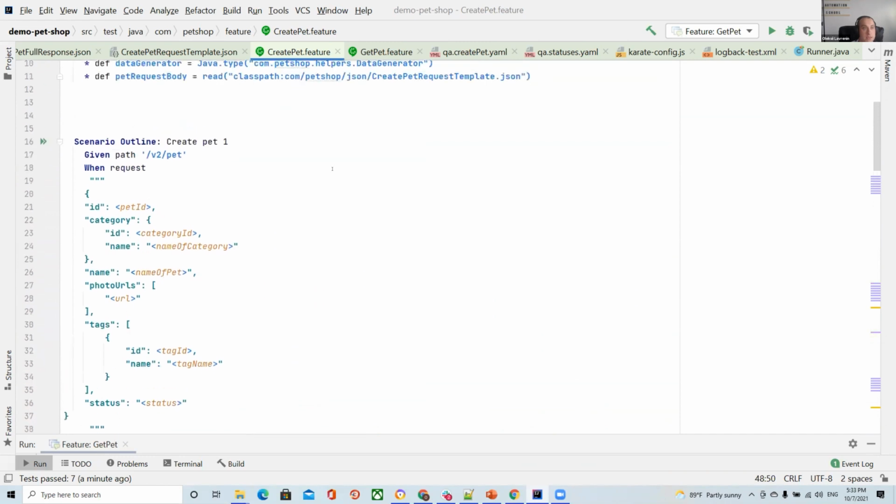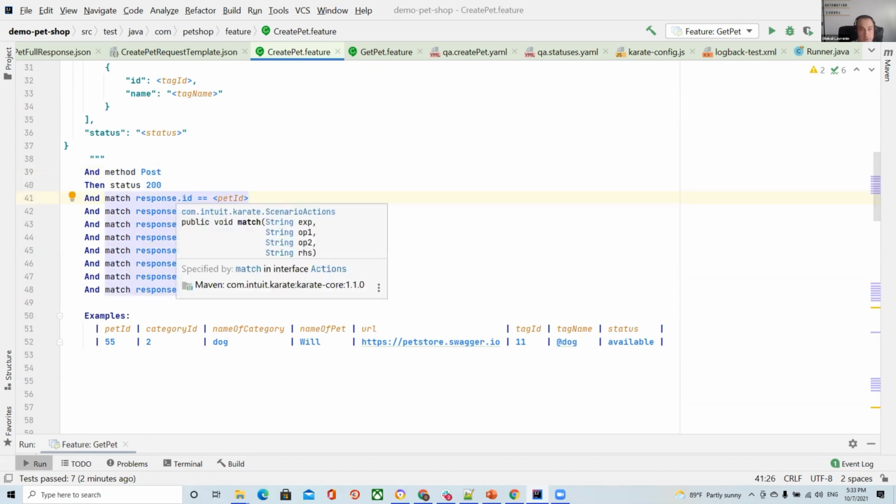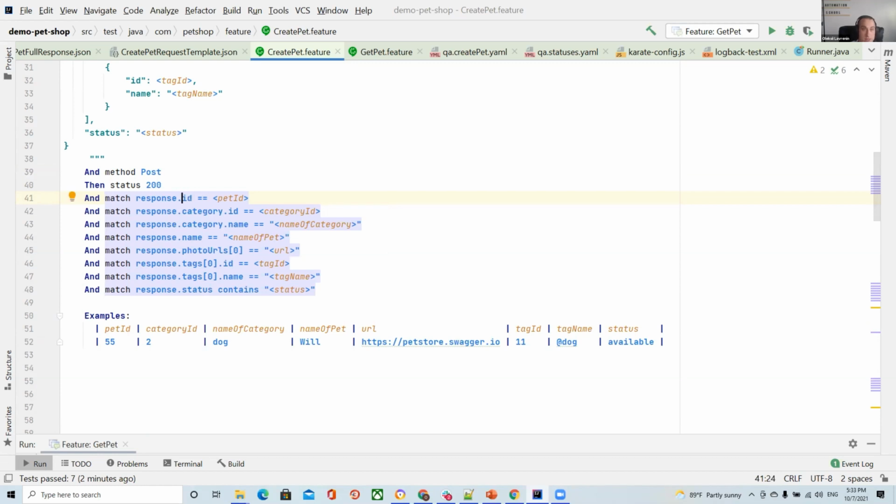How can I verify different parameters in the response? Usually, Karate understands JSONPath, and you can specify that, okay, if it's just a parameter like .id, and after that equal, it's a verification that it equals this specific pet ID from my data table. Okay, if I have, for example, a JSON array, in this case, I need to specify the index of my JSON object, and sure, I can verify whether it's equal or not.